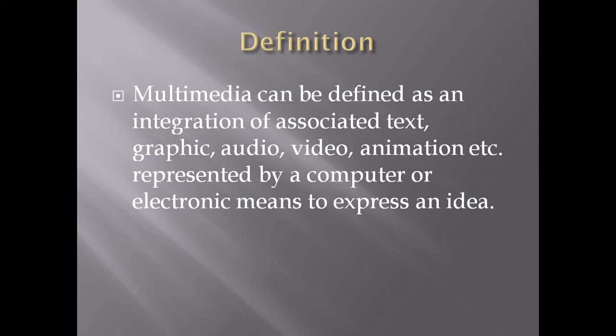Multimedia is used as a communication tool so that we can have effective communication between two or more individuals. You can present your ideas, your thoughts in a more effective and more attractive manner. Hence we have multimedia, wherein we can combine multiple components of communication.